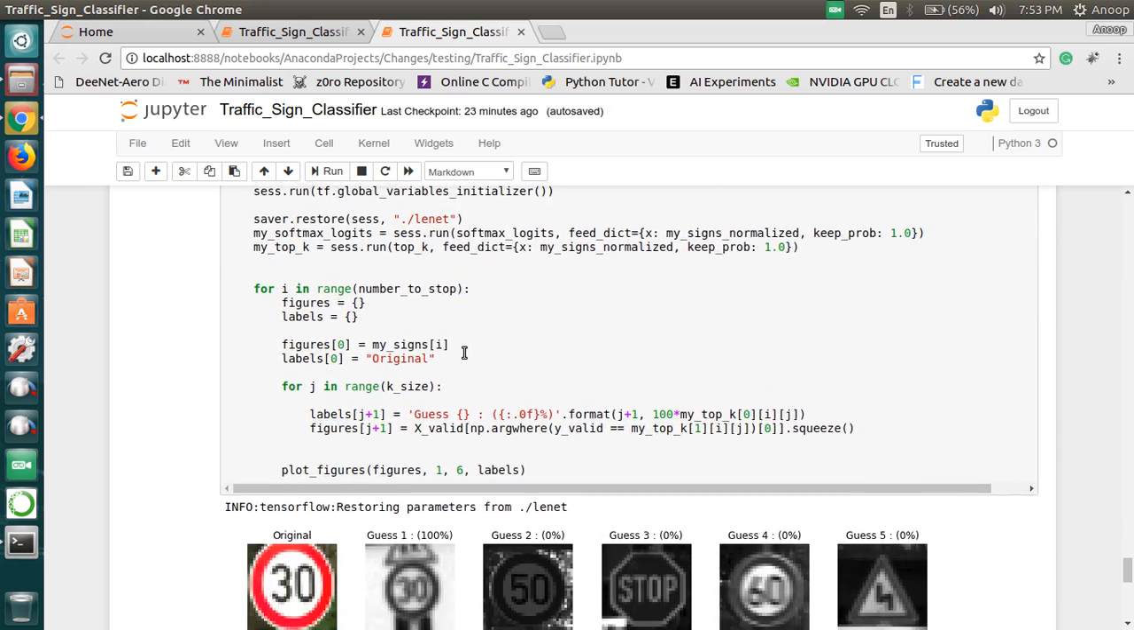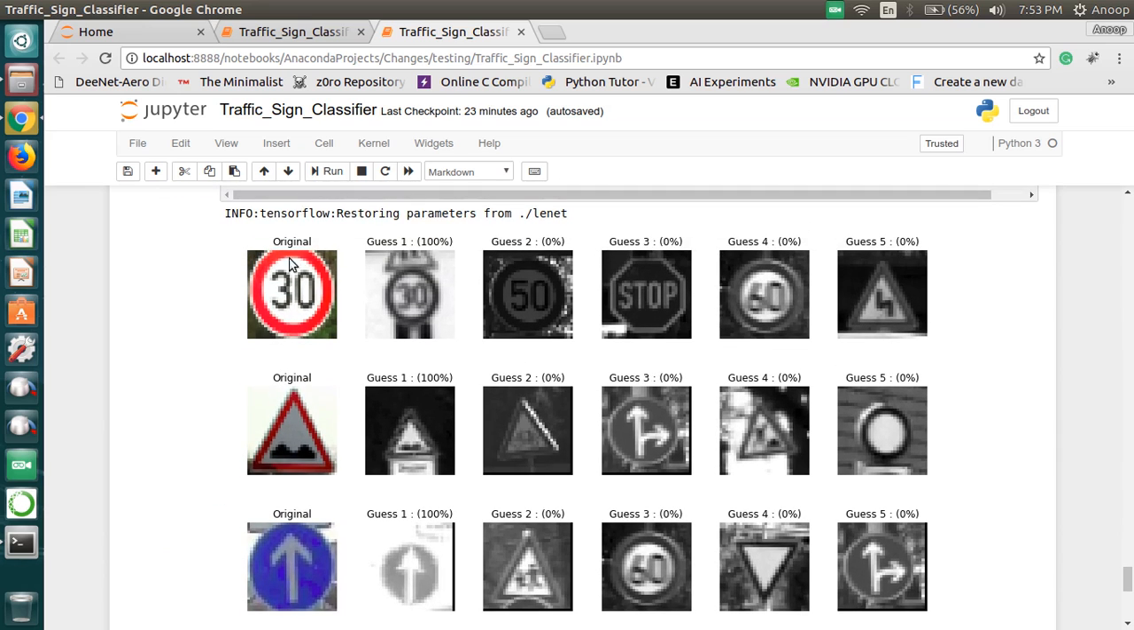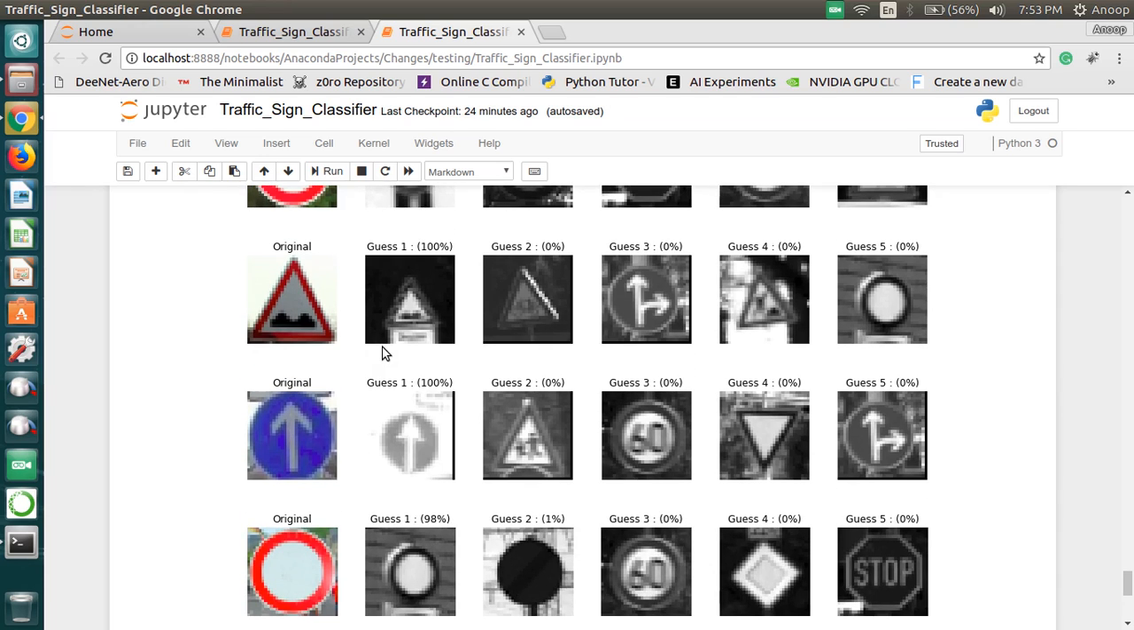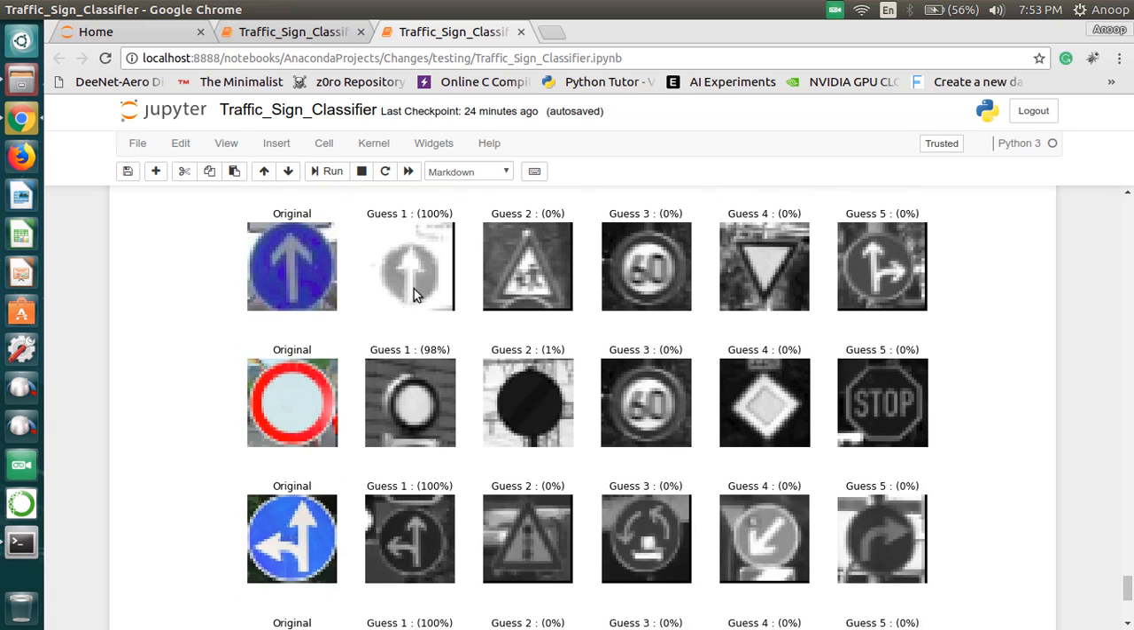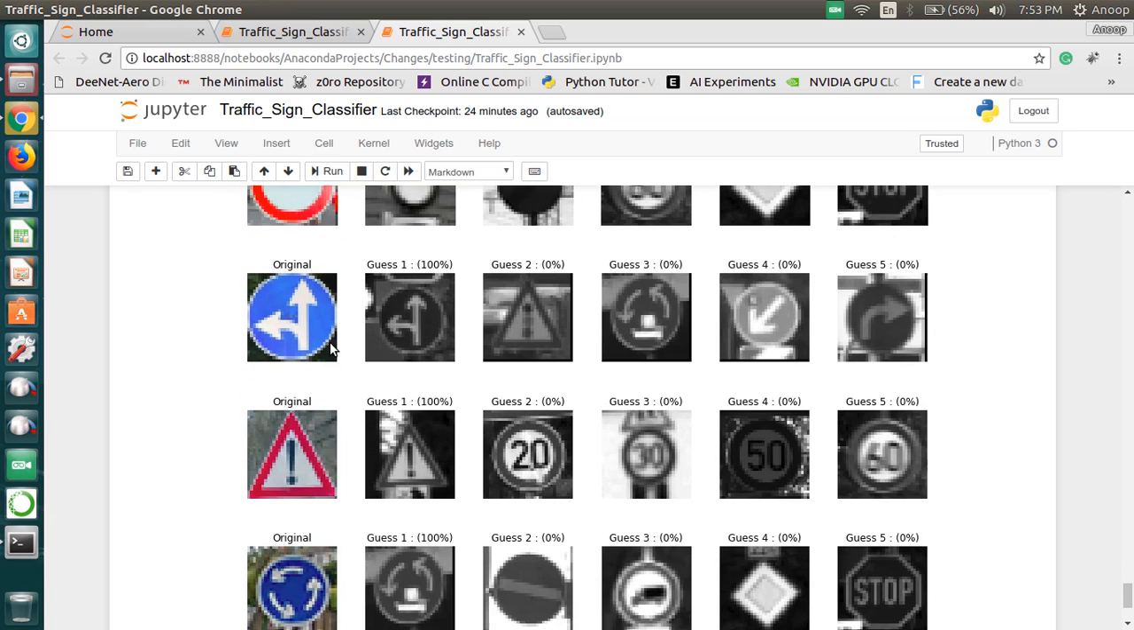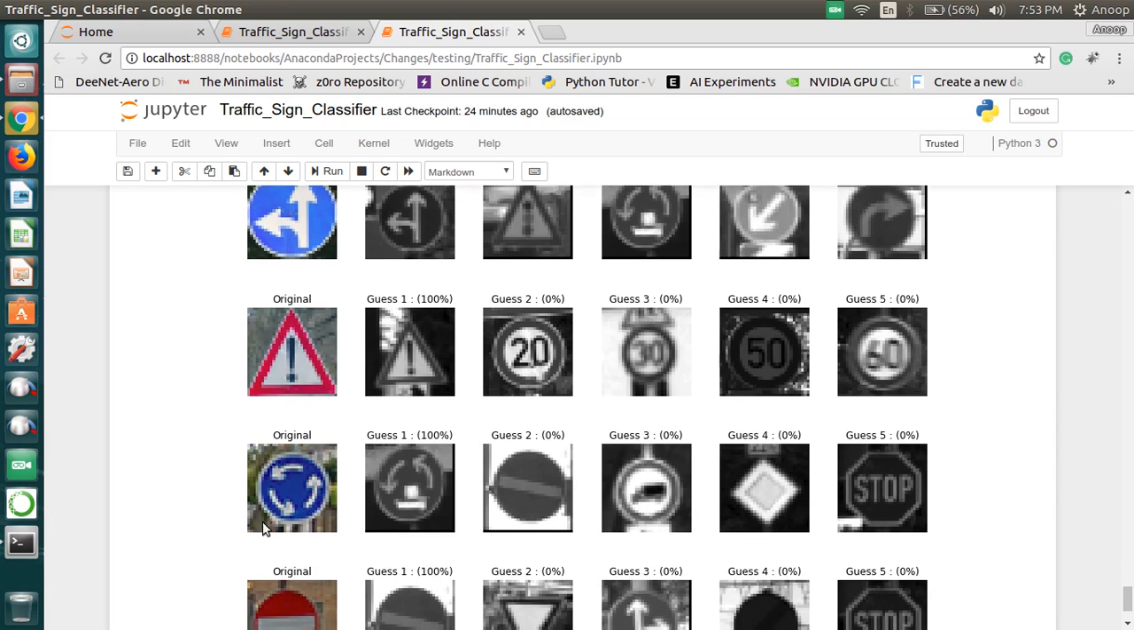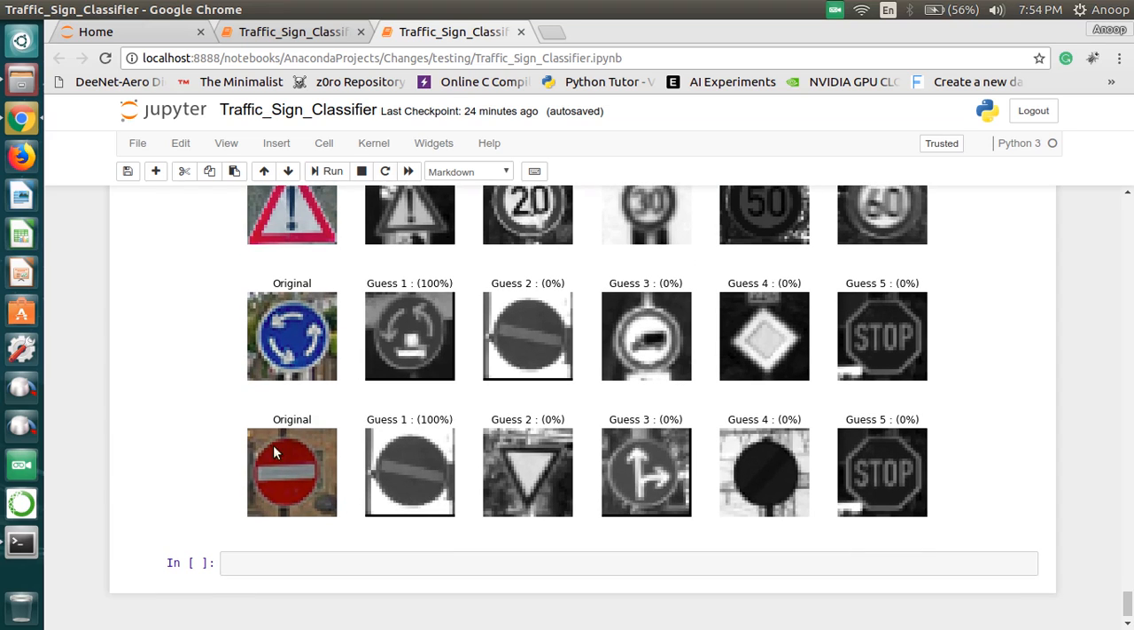And if we want to compare what we have obtained with what it has been guessing, the original image was speed limit 30, and what it guessed is also speed limit 30 with 100% accuracy, and bumps 100%, move ahead, forward, left diversion, caution, roundabout, stop. Those images have all been properly identified.